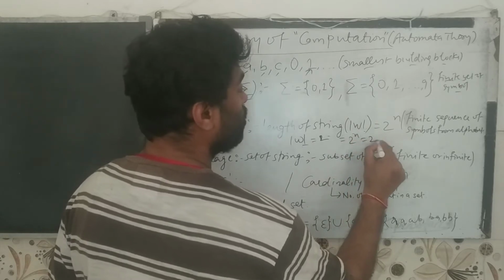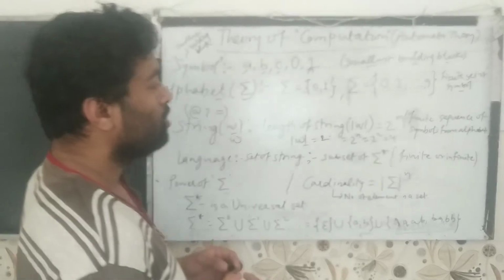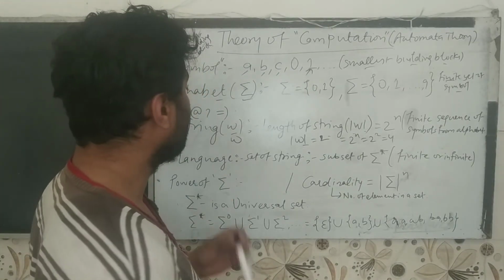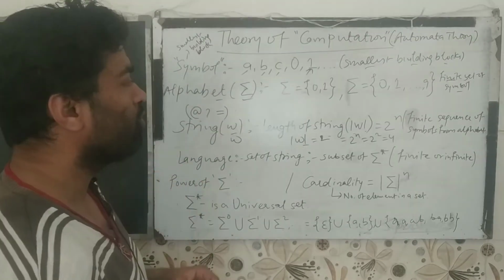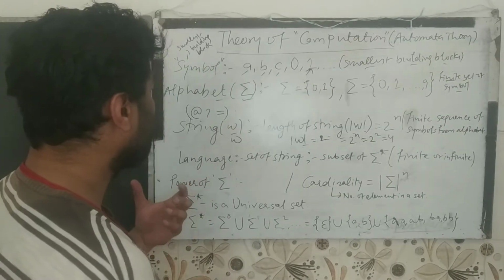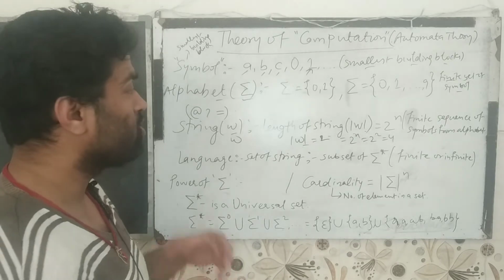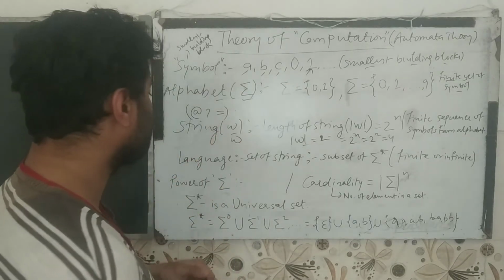That means 2 power 2, which is 4. You can understand this type of representation of a string, a finite sequence of symbols from an alphabet, through which we give instructions.